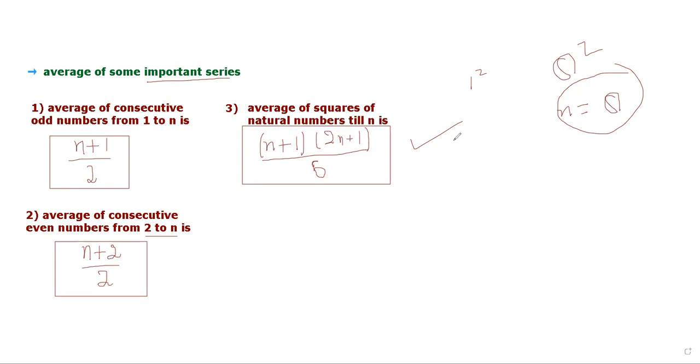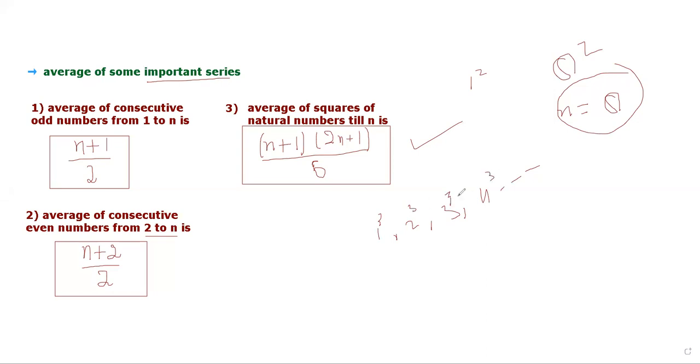For example, if there will not be squares but the cubes of the natural numbers, from 1, 2, 3, 4, and so on. If we now cube all these numbers, here will be cube, here will be cube, and here will also be cube.